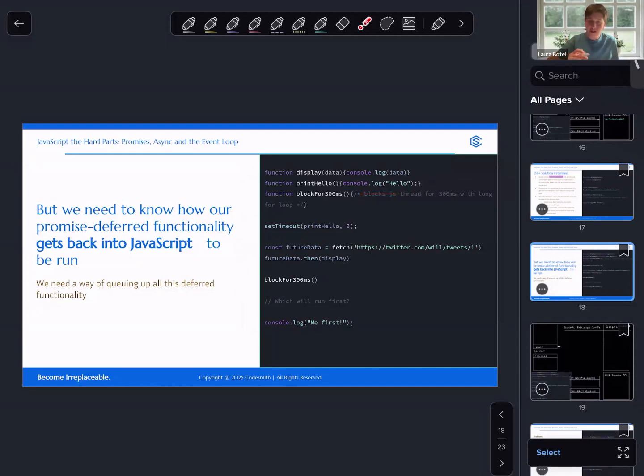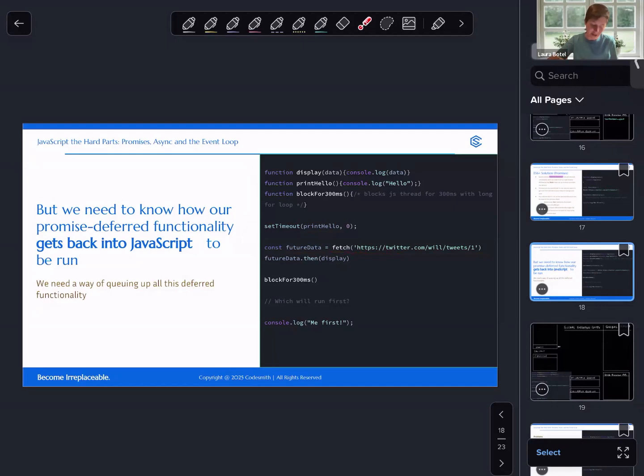Another is a synchronous function that takes a long time to run, 300 milliseconds. So these are all our function definitions. And then we are invoking a few things. We're invoking setTimeout, which we know is a built-in function that we're able to use to access browser features. And we're passing a callback function, print hello. We are also declaring a constant future data and making a fetch request.